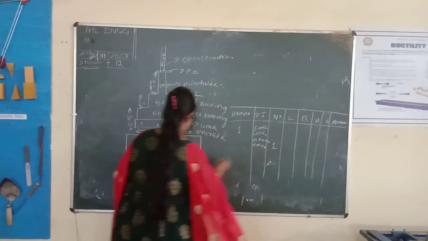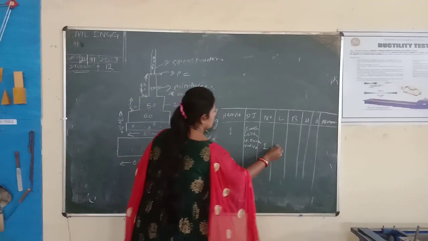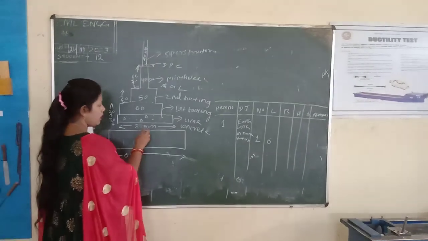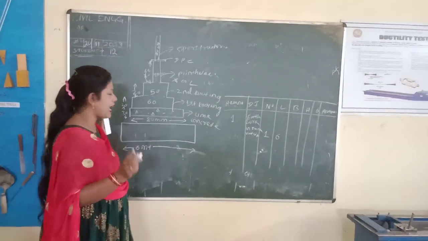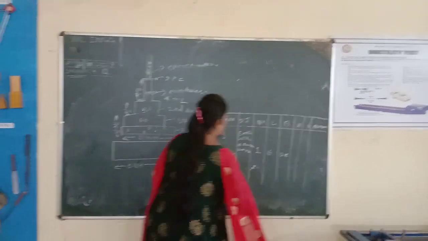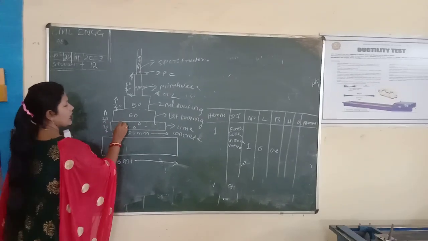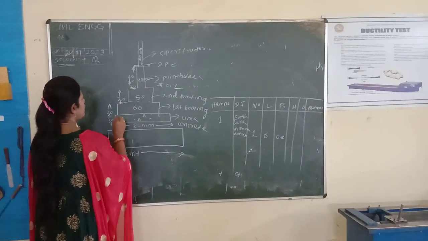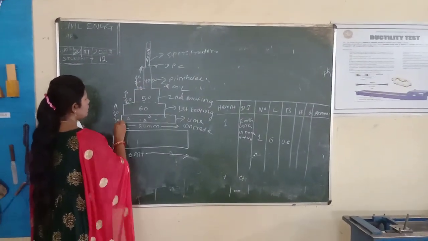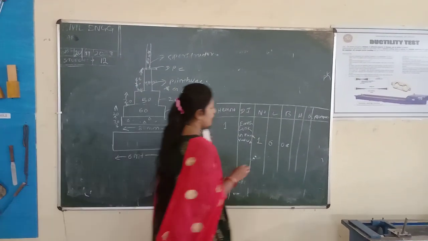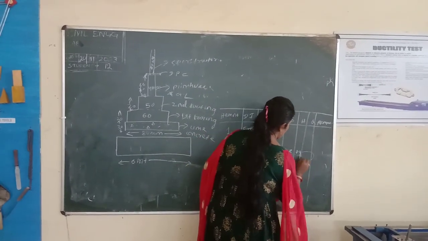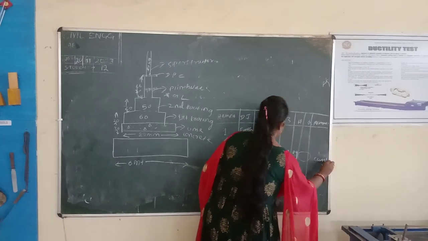What is the length? The length is 6 meter. What is the breadth? The breadth is 80 mm. All the dimensions are in meter. The 80 mm equals 0.8 meter. What is the height? The earthwork in excavation is up to ground level: 30 plus 20 plus 20 plus 20. The amount is 90 mm, and the quantity is 0.9 meter. Then multiply, and the amount is this much cubic meter.